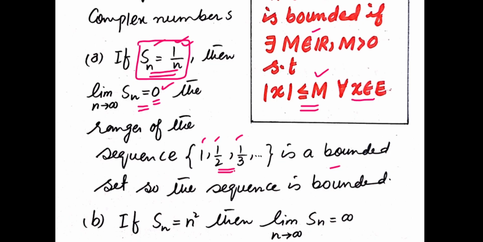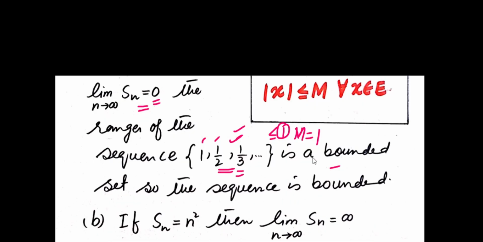How is this bounded? You can observe that every element of this set is always less than or equal to 1. So this is my M. This is my M equal to 1, for which every element of this set is less than or equal to M. So that's why this range is bounded, and hence I can say that this sequence is a bounded sequence.